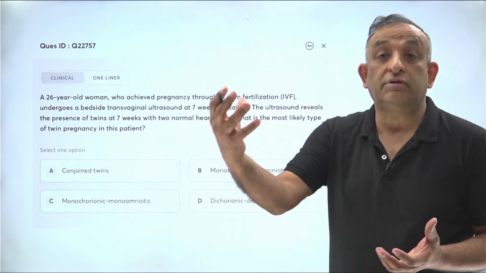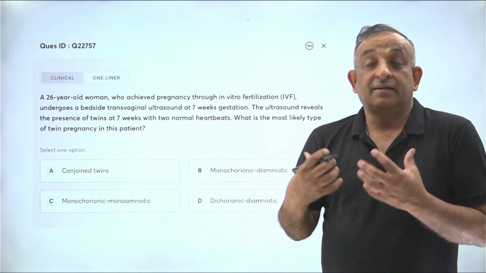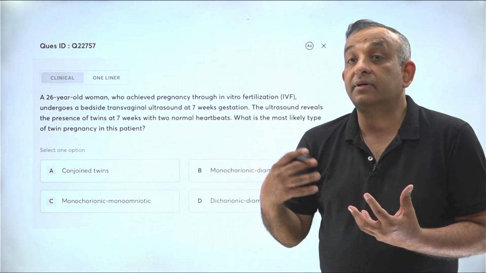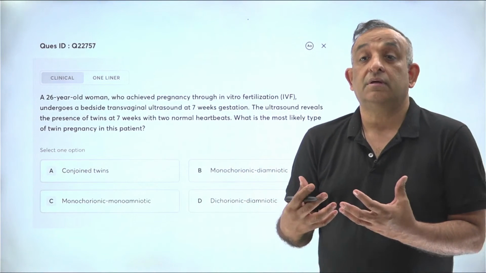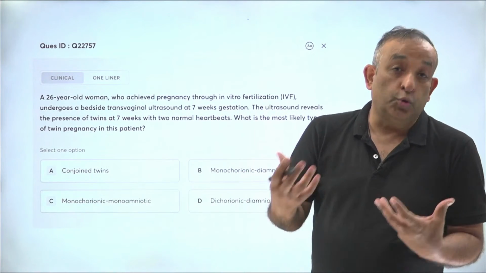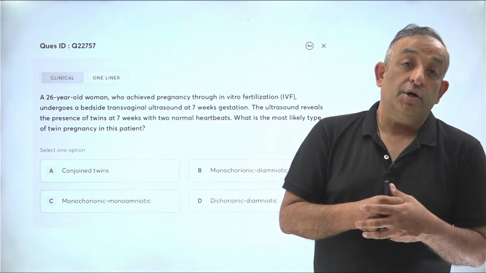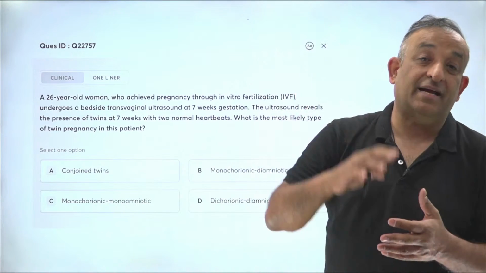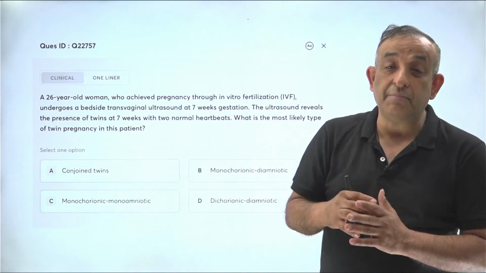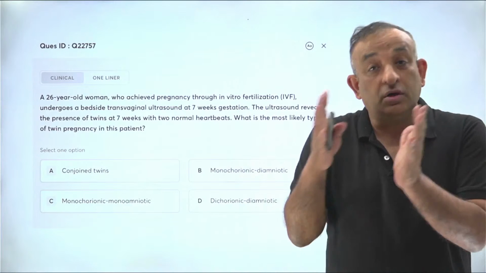So let's say I take out 10 oocytes from a woman and I get 10 embryos in the lab. I'm not going to put 10 back inside the woman because I want to get maybe 1 or 2 pregnancies. So I put 2 embryos or 3 embryos in the uterus. I transfer back embryos which grow in the lab. I transfer 2 or 3 embryos.